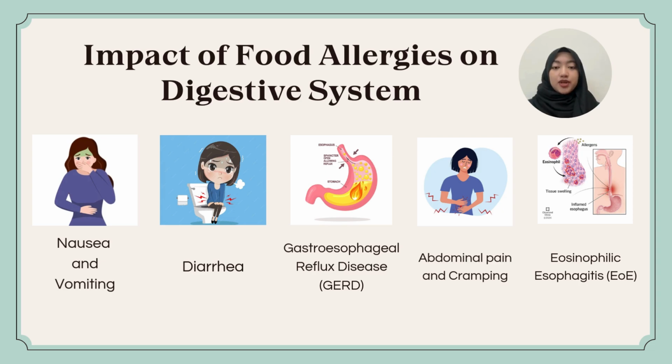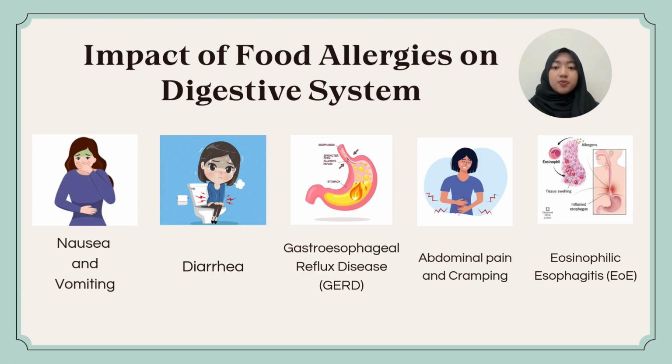Next is the impact of food allergies on digestive systems. Food allergies occur when the immune system mistakenly treats a food protein as harmful. So, when a person eats an allergenic food, the immune system reacts by releasing histamine and other chemicals to fight the food protein. This causes inflammation and irritation in the digestive system. At the stomach lining, the release of histamine can irritate the stomach, which leads to nausea or vomiting that occurs shortly after eating the allergenic food. This is because the body tries to expel the allergen.